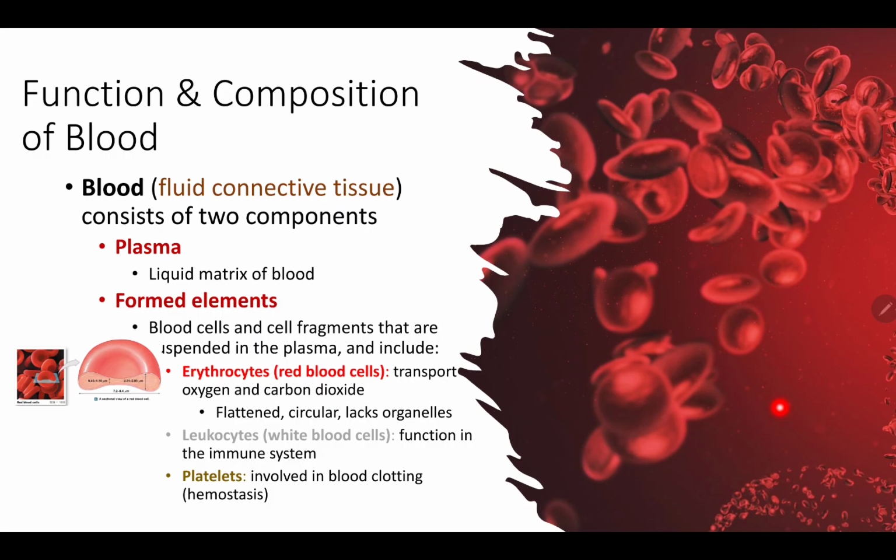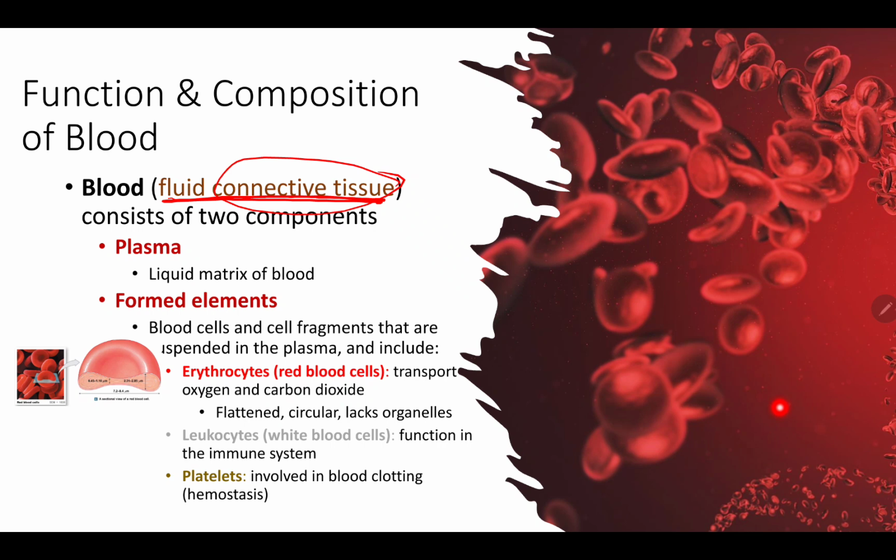So, moving to the blood supply, specifically blood. We know that blood is a form of fluid connective tissue. Blood is a type of connective tissue, and it consists of two components. Plasma, which is that liquid matrix made up of the water, the electrolytes, the nutrients,